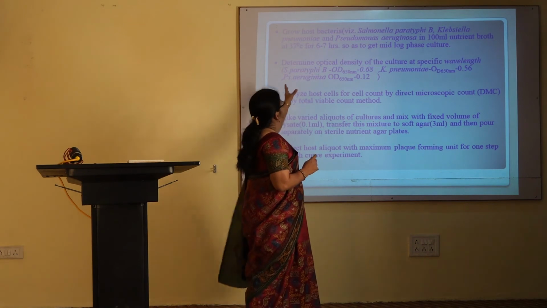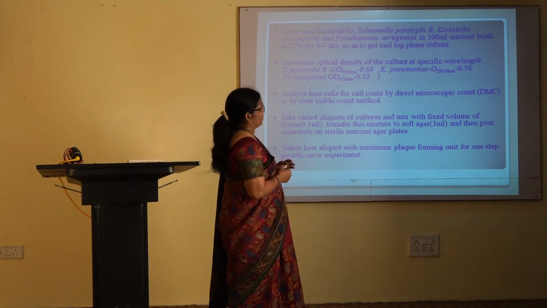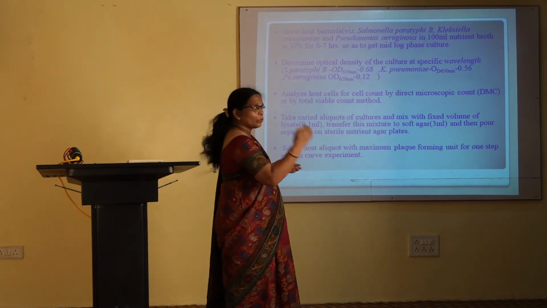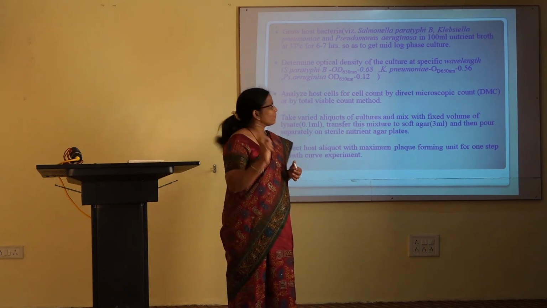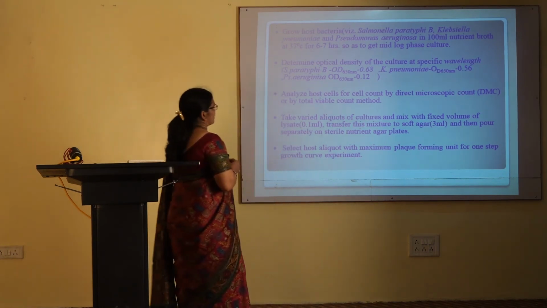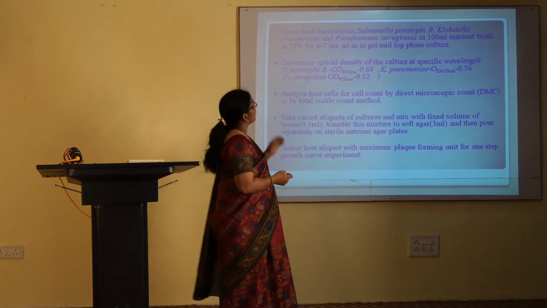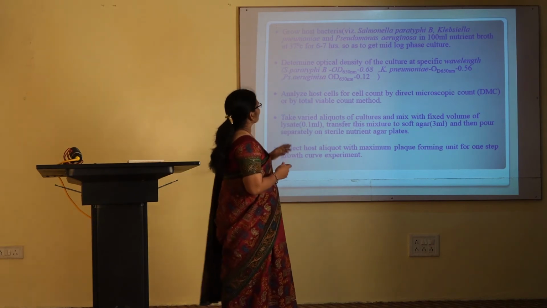Then you have to determine the optical density of the culture at a specific wavelength. The wavelength has to be decided. When you study the growth curve of bacteria, you have to study it at a specific wavelength. So here, a 650 nanometer wavelength can be used for determining the growth curve of bacteria.